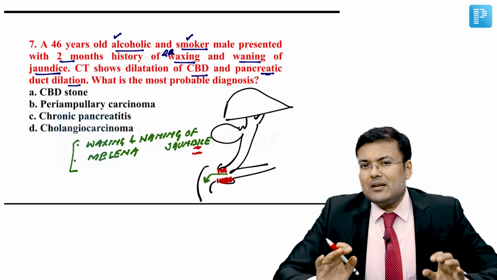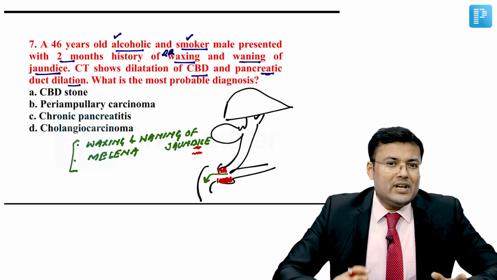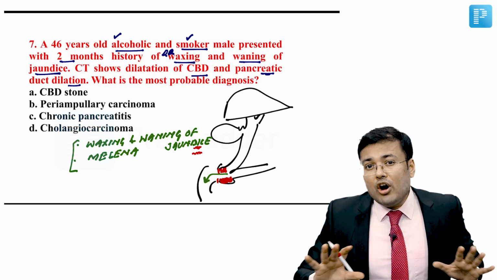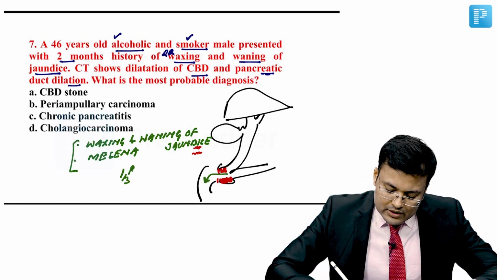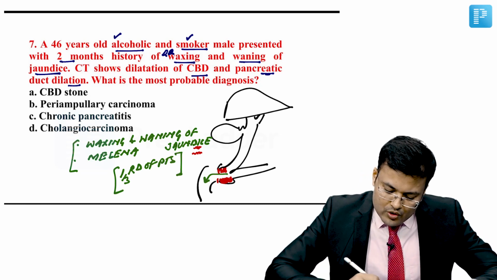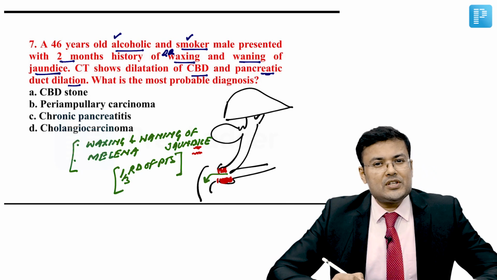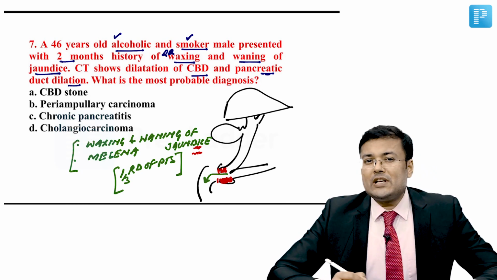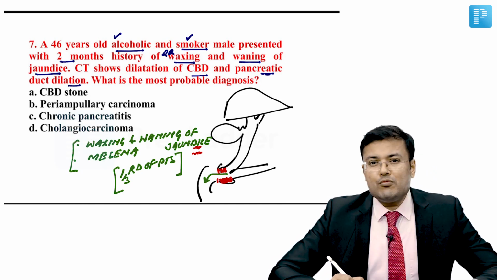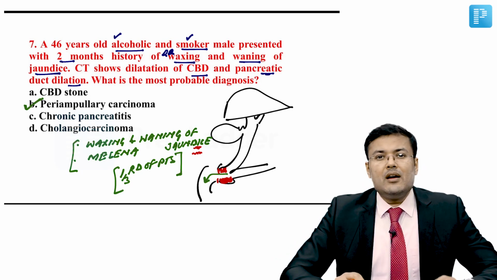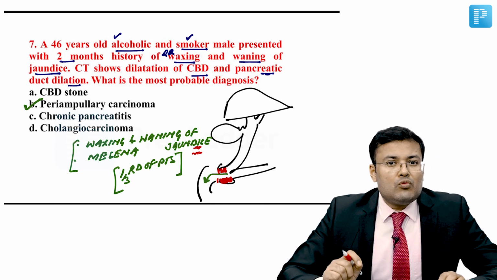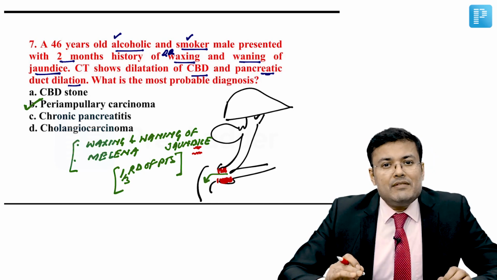This is a classical feature of ampullary carcinoma, not seen in all patients of ampullary carcinoma, seen only in 1/3 of patients. How many patients? Only in 1/3 of the patients. So since ampullary carcinoma is not mentioned, in periampullary carcinoma we include it. So the correct answer for this question is B. And a similar question was asked in AIIMS previously also.